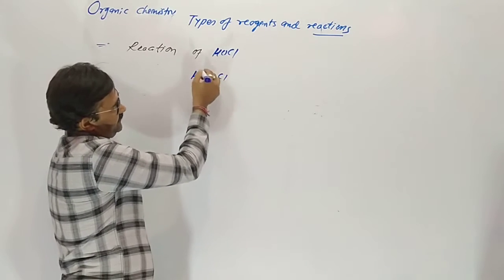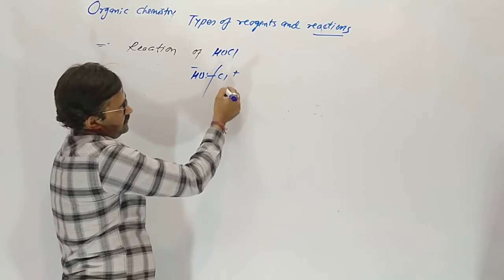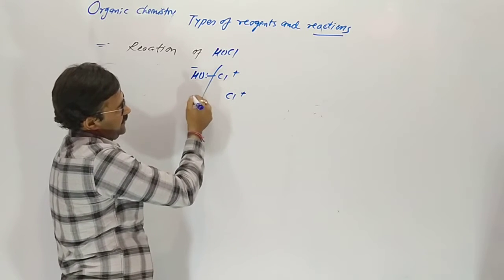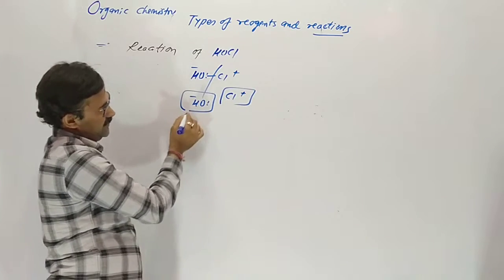Here the electronegativity of oxygen is high, so on breaking it gives Cl plus and OH minus.